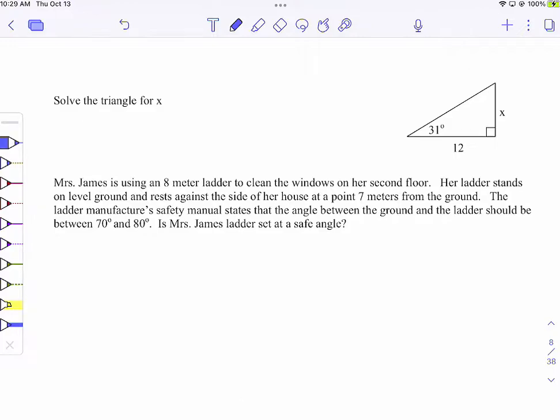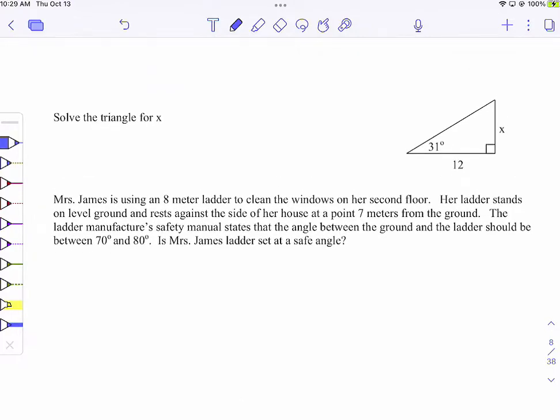These 2 problems are just a reminder how to do right triangle trig when you are solving on the calculator. You will need to know SOHCAHTOA. You will need to be able to do right triangle trig to find missing sides and angles. So there's a missing side problem. So I'm trying to find this unknown side, and I have this angle on this other side of the triangle. So I would label these. Now I could use this angle. I could find that angle.